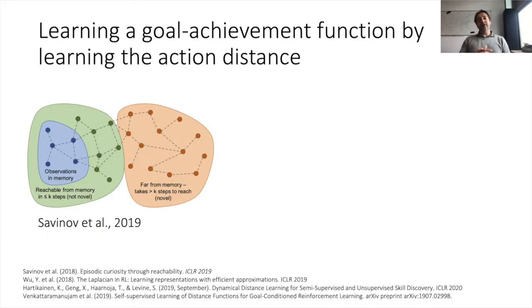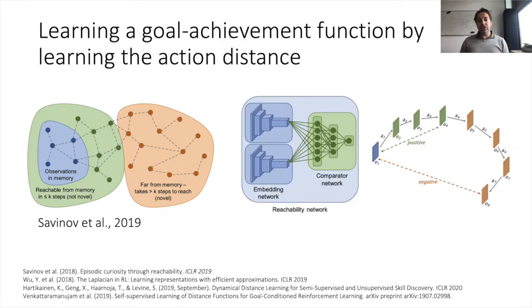And then to address the issue of learning the goal achievement function, one idea explored by a series of papers has been to learn the action distance. A challenge with using a predefined function like L2 distance in the VAE embedding is that similar images are not always a good sign that an image goal is close to being reached, and so it can be a deceptive reward. So a better measure that can be learned through exploration is to predict the average number of actions that need to be taken to reach a goal. But one limit of this approach is that it does not generalize easily to out-of-distribution goals, which should be the most interesting kind.